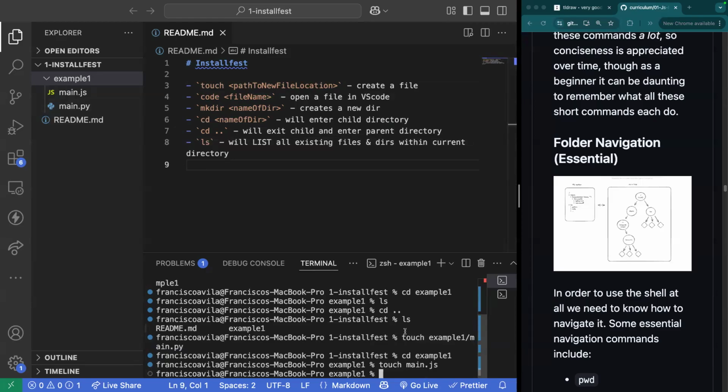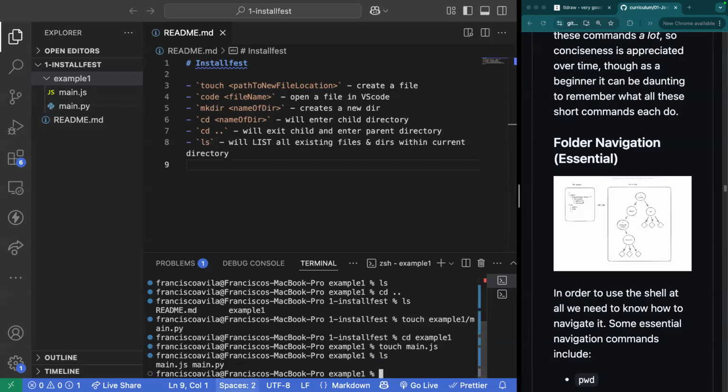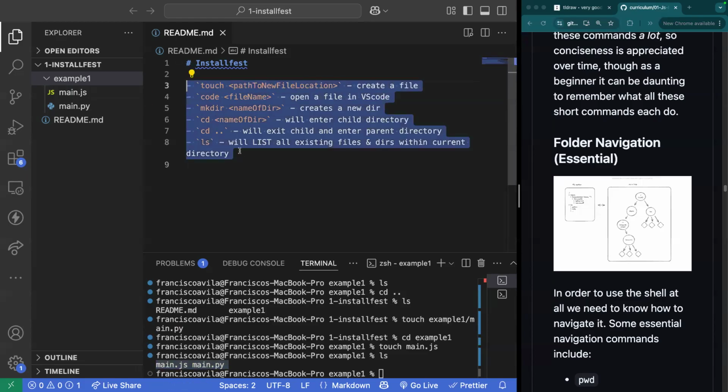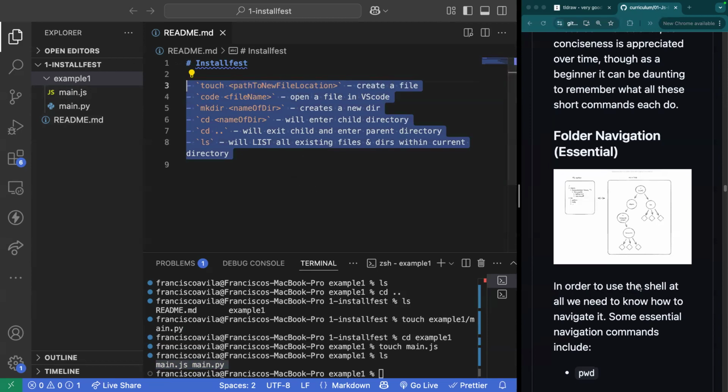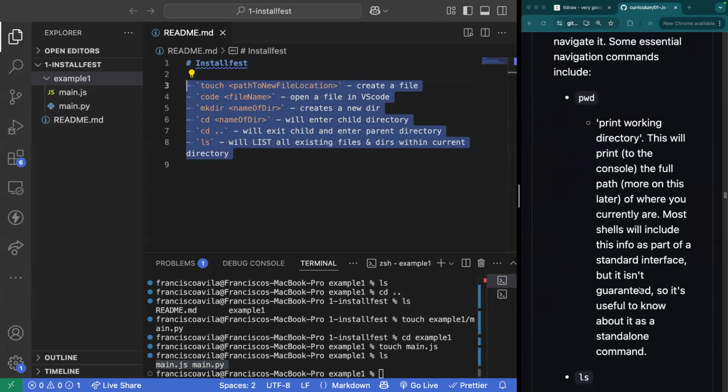All right, awesome. How could I list all of the items inside of the directory example1? ls, enter. Perfect. Yeah, I could just run ls, and that would show me my two separate files inside of example1. All right. So now we got a little bit of practical application here. We were able to enter a directory and create some stuff. Let's take a look at what else we have here.